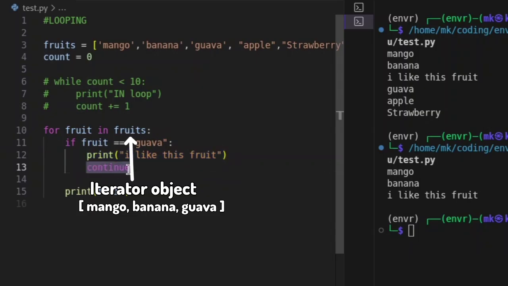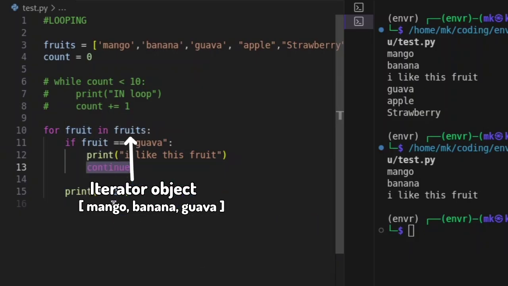This continue keyword will not allow our Python program to execute the code below it, which, if we have thousands of lines of code below it, it will not allow it to look at those, but it will just say, okay, since we hit continue, let's go back and continue doing the loop.